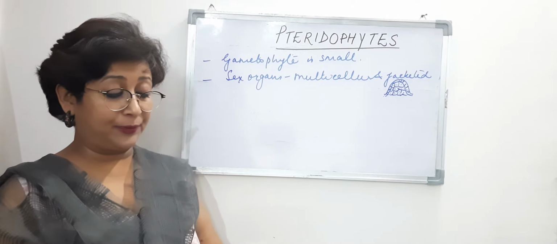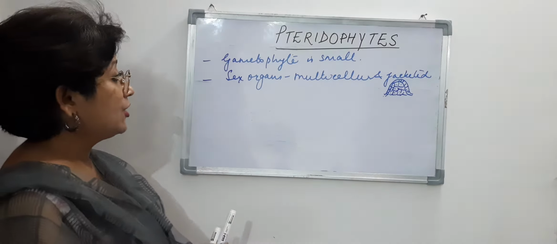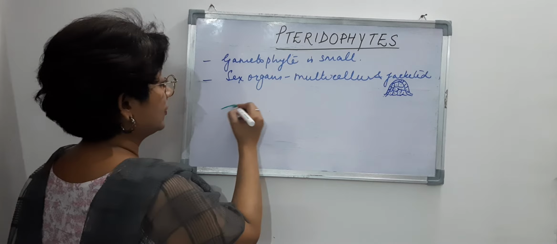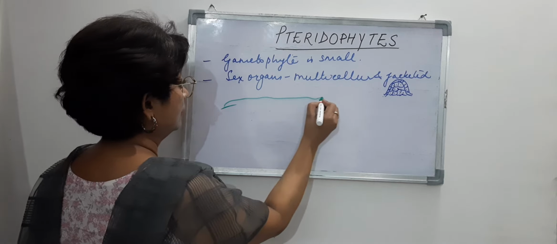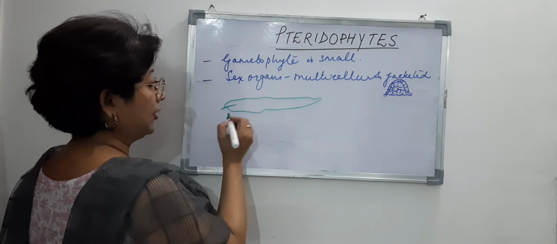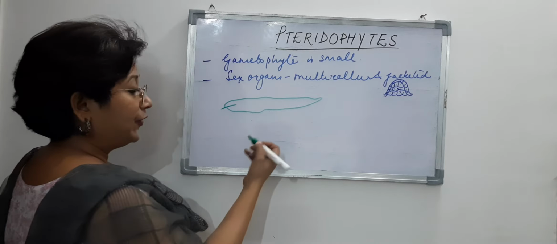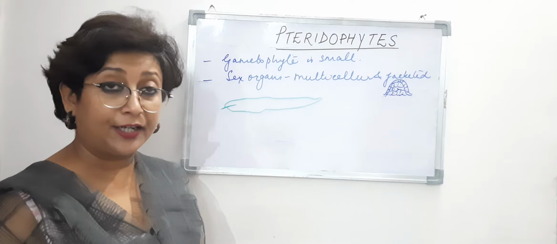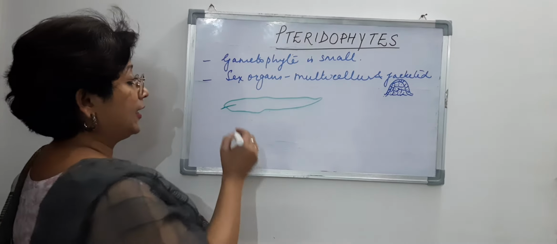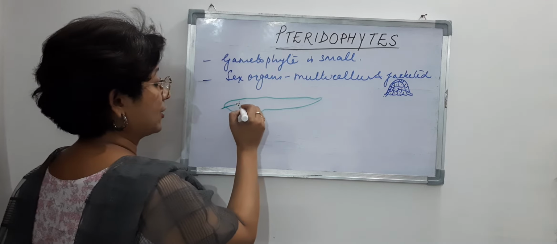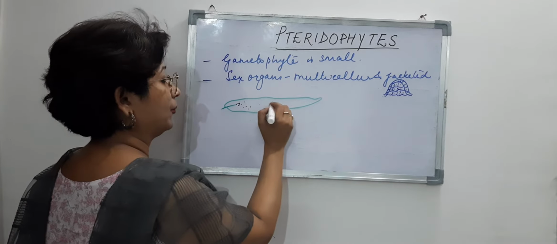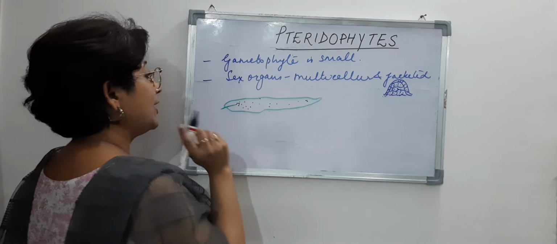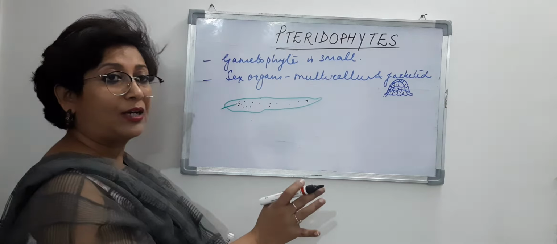Now for example, if I just draw a leaf here, if we look at the undersurface of the leaf in pteridophytes, we will find some powdery structures like this all over. So what are these powdery structures?